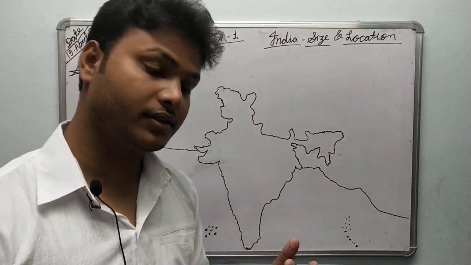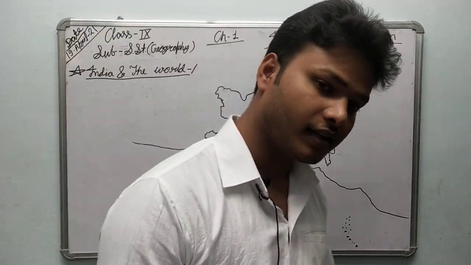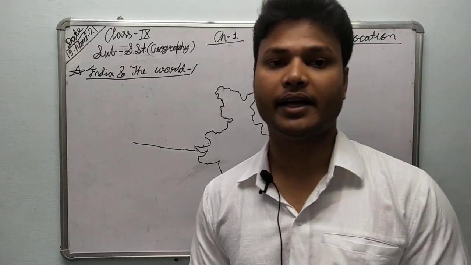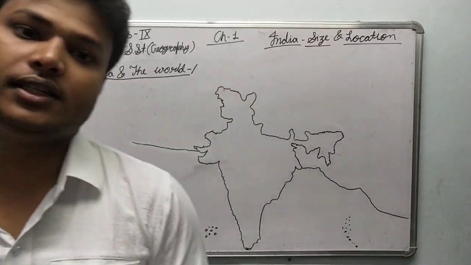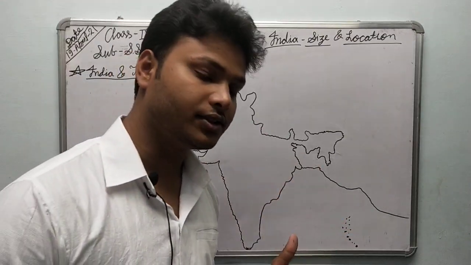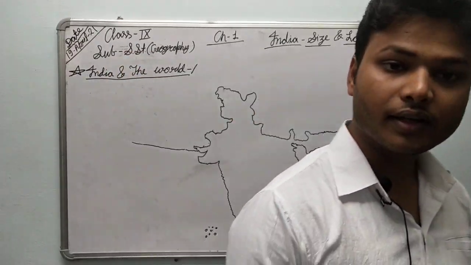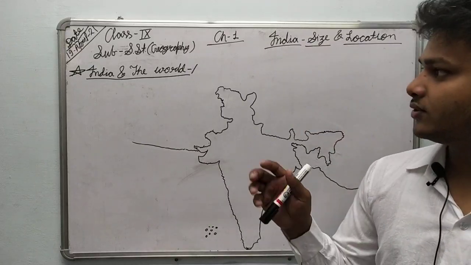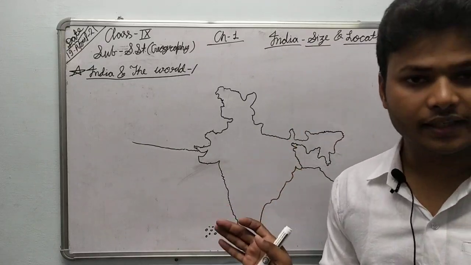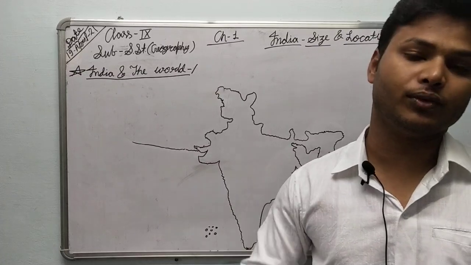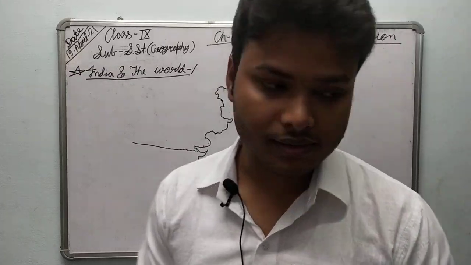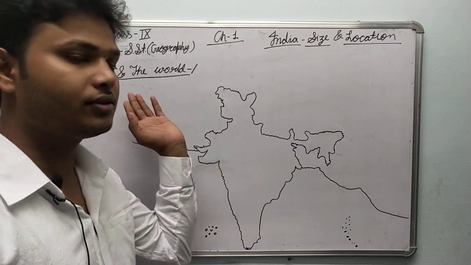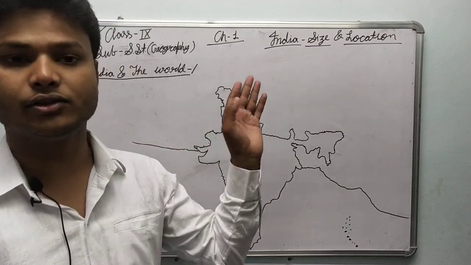Before this, we have discussed Russia, Canada, America, then China, Brazil, Australia, and then in the 7th position there is India. So this was the area of India with reference to the world. And now we have to discuss how India is connected to the world. India and the world. In this topic, we will discuss how India is connected to the world.